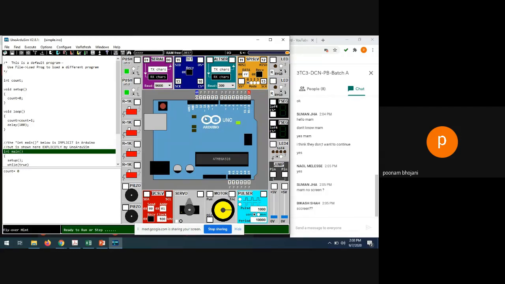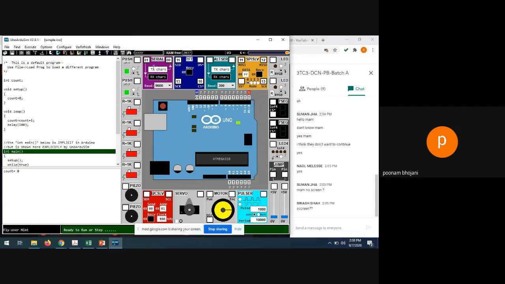So serial communication means what? Bit by bit communication. So one pin is used for the transmitter and one pin is used for the receiver. See here, the same pins are used, pin number 1 and pin number 0. Pin number 1 and pin number 0 are being used for the transmitter and receiver.